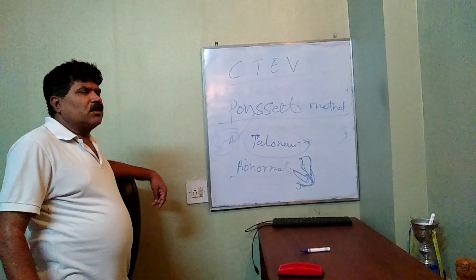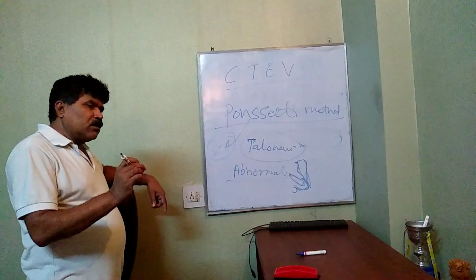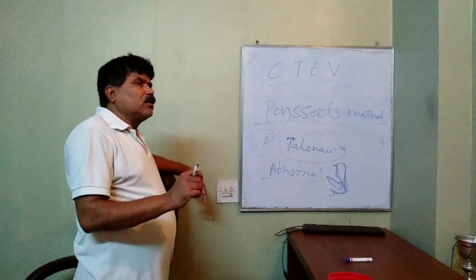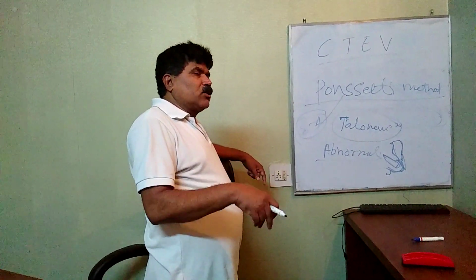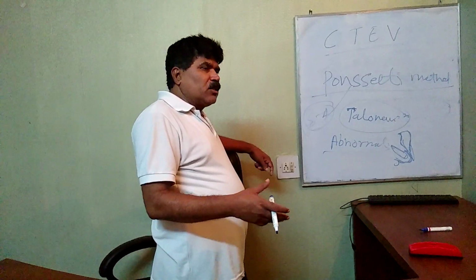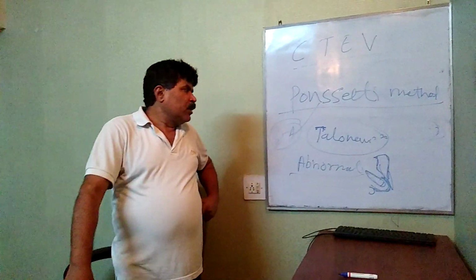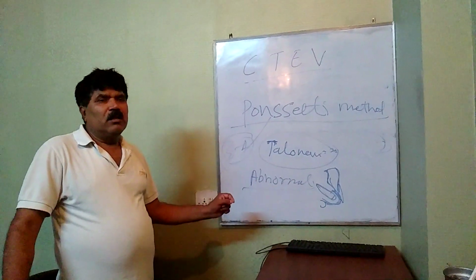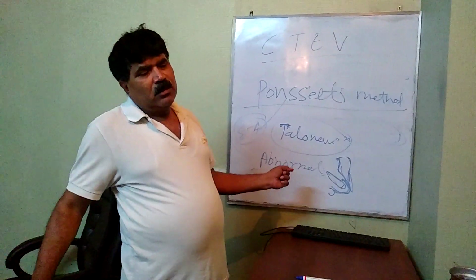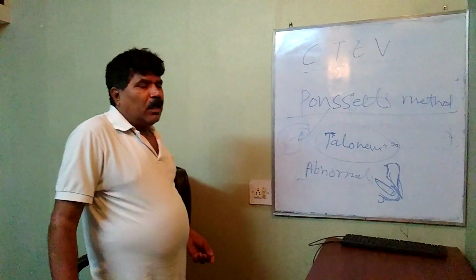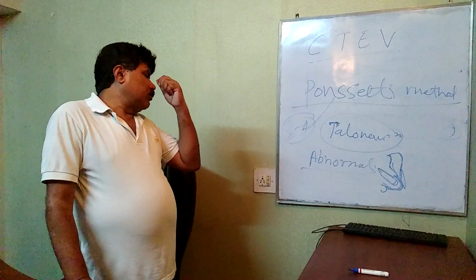Sometimes in the Ponseti method you will need to correct the tendo-Achilles. The tendo-Achilles is very important. The tendo-Achilles tendon is very tight in this case, and it is a cause of the equinus deformity. So if the tendo-Achilles tendon is very tight, what to do? You should either lengthen the tendo-Achilles tendon or cut it, and then you will find the correction is very fine.